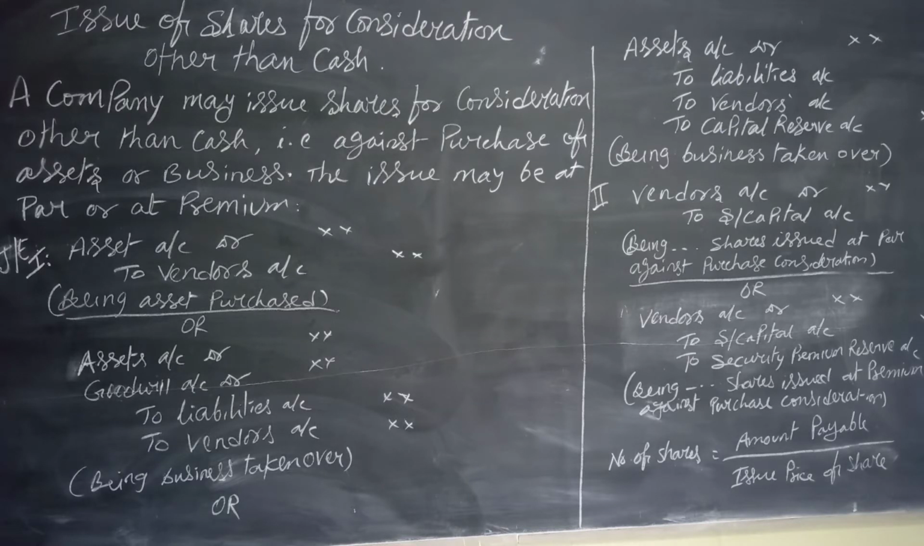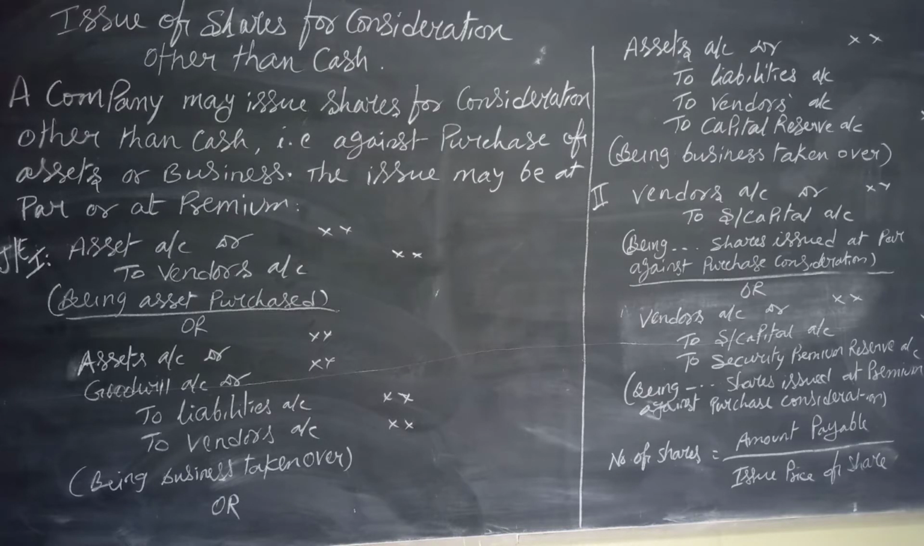How do we get such issues? The company may purchase the assets or business of another business, against which an amount is payable. Instead of making the payment in cash or through cheque, the company may issue the shares against the purchase consideration. Purchase consideration means the amount payable to the vendors. Vendors means the supplier of the asset. This issue is known as issue of shares for consideration other than cash, that is, without taking cash.